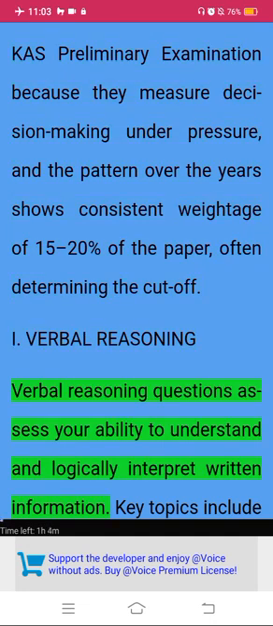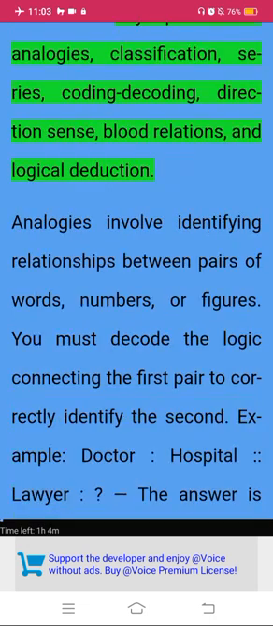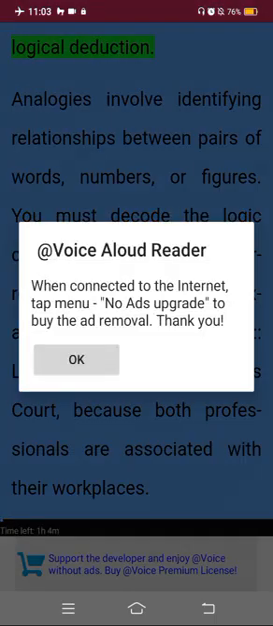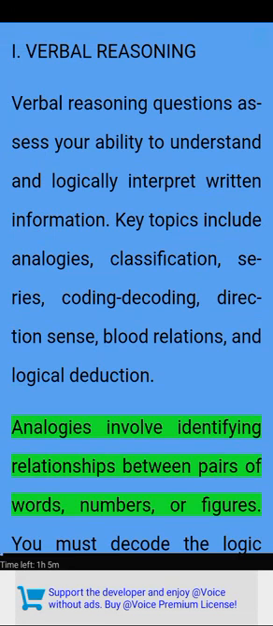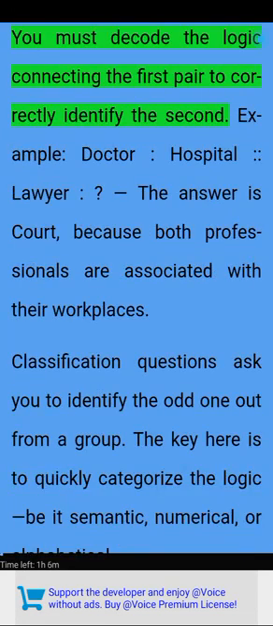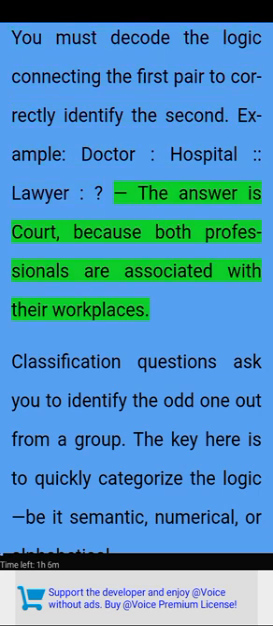Verbal reasoning. Verbal reasoning questions assess your ability to understand and logically interpret written information. Key topics include analogies, classification, series, coding decoding, direction sense, blood relations, and logical deduction. Analogies involve identifying relationships between pairs of words, numbers, or figures. You must decode the logic connecting the first pair to correctly identify the second. Example: doctor, hospital, lawyer. The answer is court, because both professionals are associated with their workplaces.